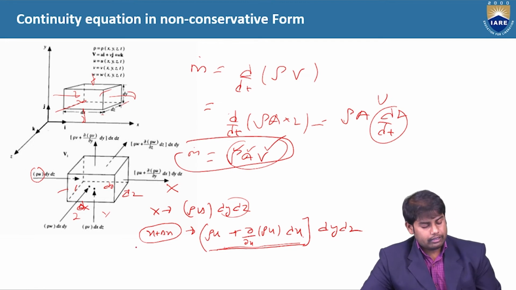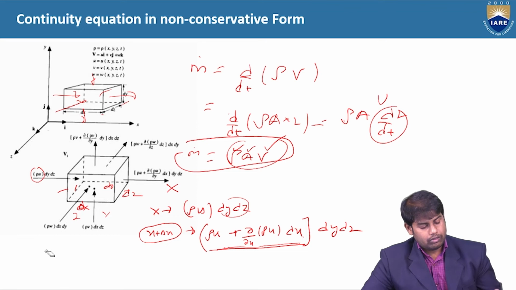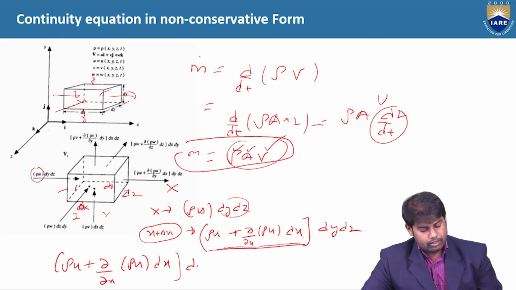If you take the net along the x-axis, we have rho u plus dou by dou x of rho u into dx, into dy dz, minus rho u into dy dz.